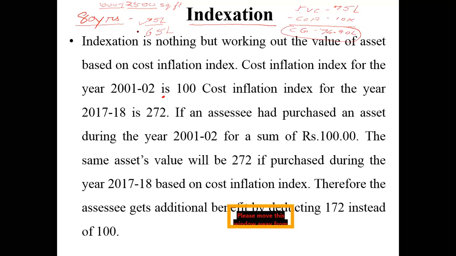I am selling this house for 75 lakhs. The difference amount is only 10 lakh rupees. On 10 lakh rupees only, I have to pay capital gain tax. Now imagine, is paying 20% tax on 74 lakhs 90,000 better, or paying tax on only 10 lakhs? Where will you end up paying a lesser amount of tax? Naturally, you're going to end up paying a lesser amount of tax here, right? Because 20% of 10 lakhs is only 2 lakh rupees. So you just pay 2 lakh rupees as capital gain tax, finish off the matter. Here, what would be your capital gain tax? Right here, your capital gain tax will work out to somewhere around 32 lakh rupees.